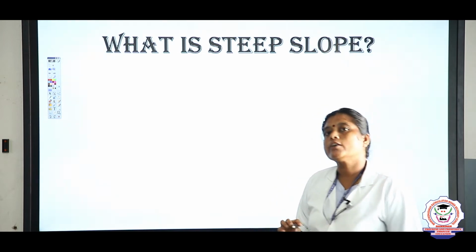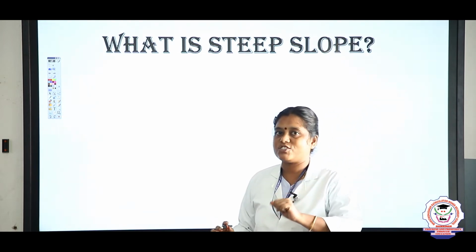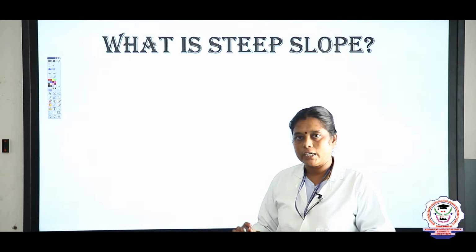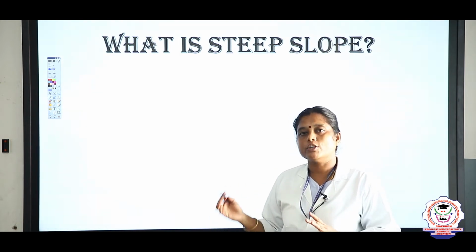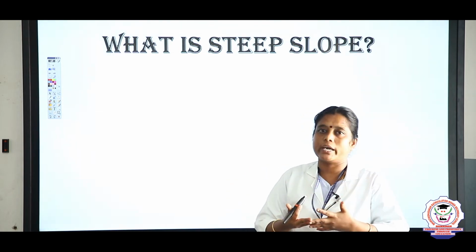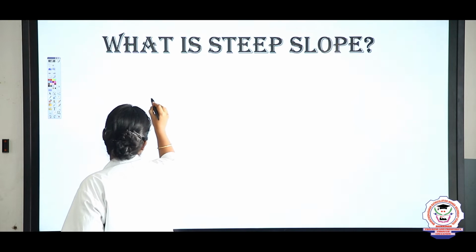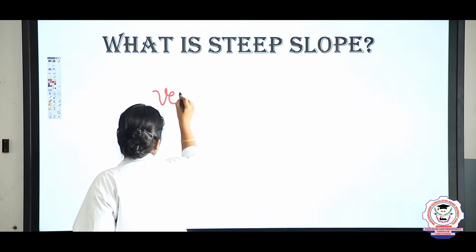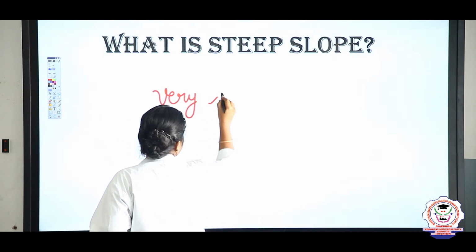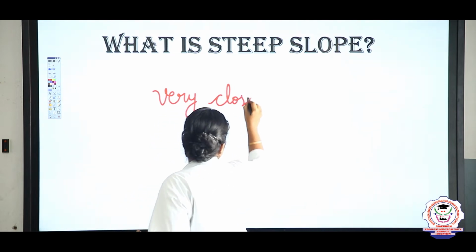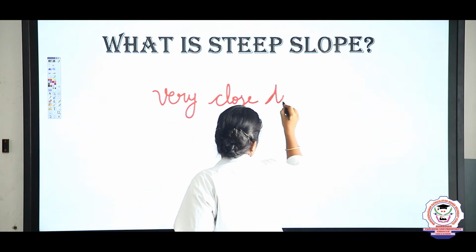I told you, children, contour lines are known as imaginary lines. If the contour lines are drawn very close together, it is known as a steep slope. So contour lines are very close together.